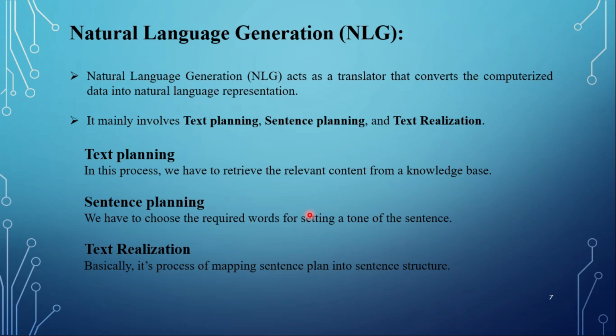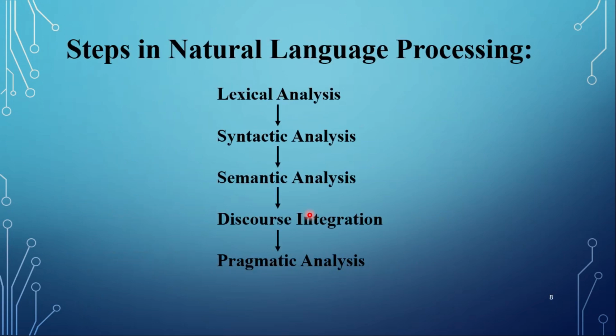So let's move ahead and learn about the steps in NLP. There are 5 steps in NLP and, as shown in the slide, they are performed in this sequence. First, lexical analysis is performed, then syntactic analysis, then semantic analysis, and so on, as shown in the slide. Let's know about each step in detail.